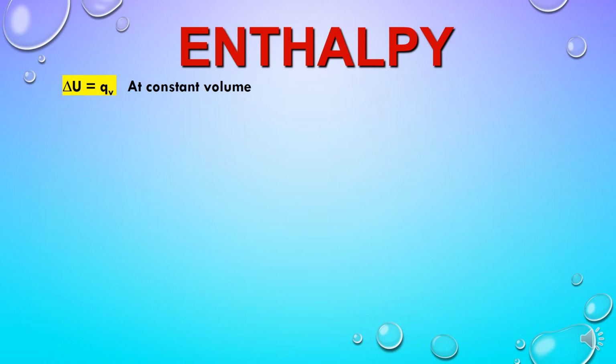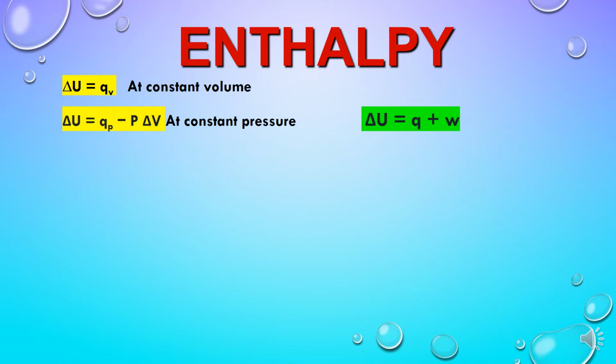So in that case, if we talk about constant pressure, then the equation for delta U is delta U = QP - P delta V. Here QP is the heat supplied or heat absorbed or released by the system at constant pressure. And this equation we have also derived in first law of thermodynamics. Next, we can also write this equation as QP = delta U + P delta V.